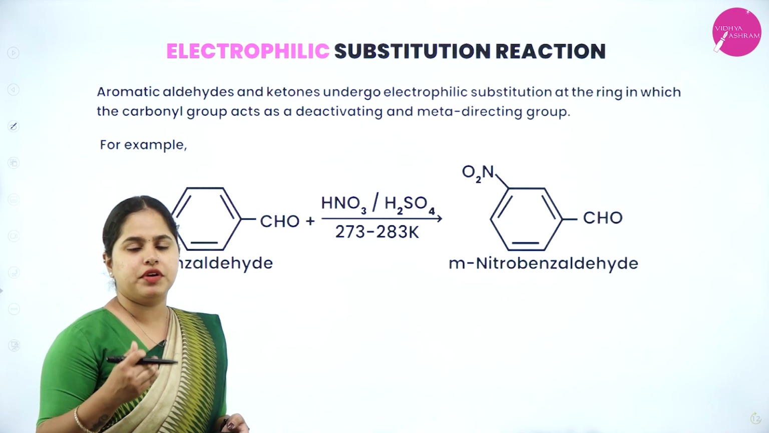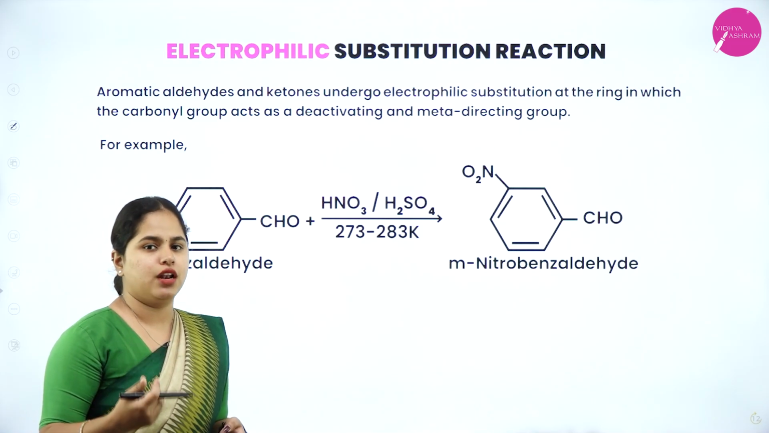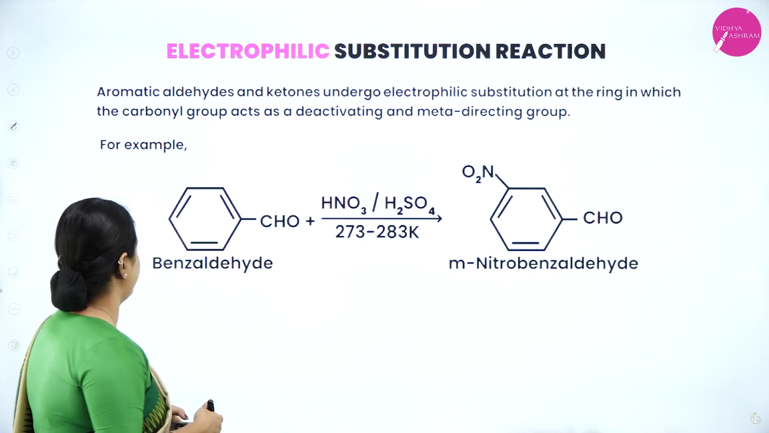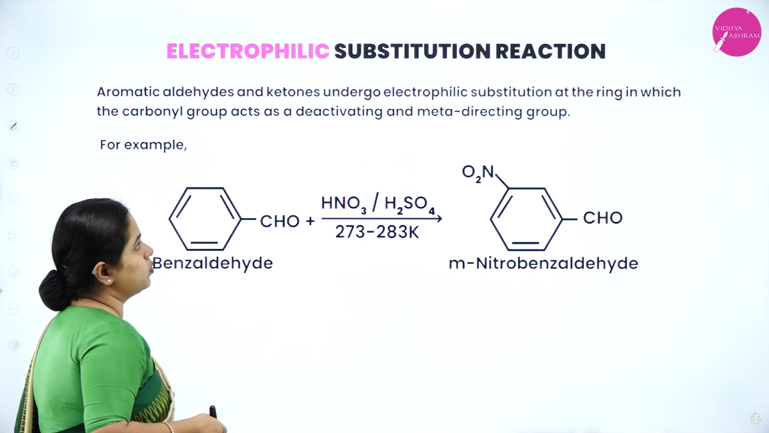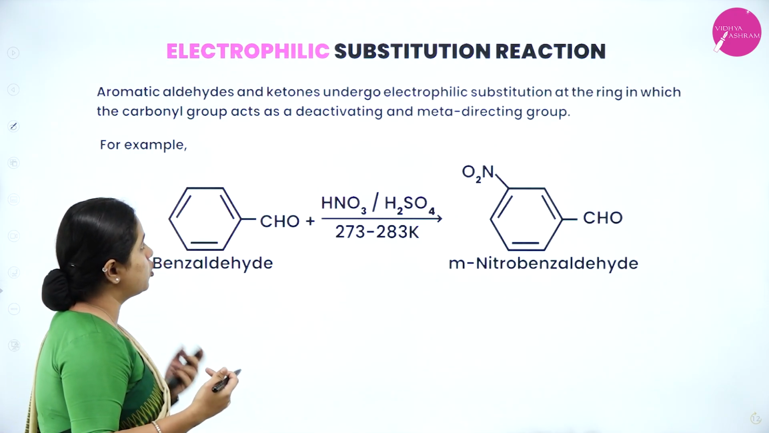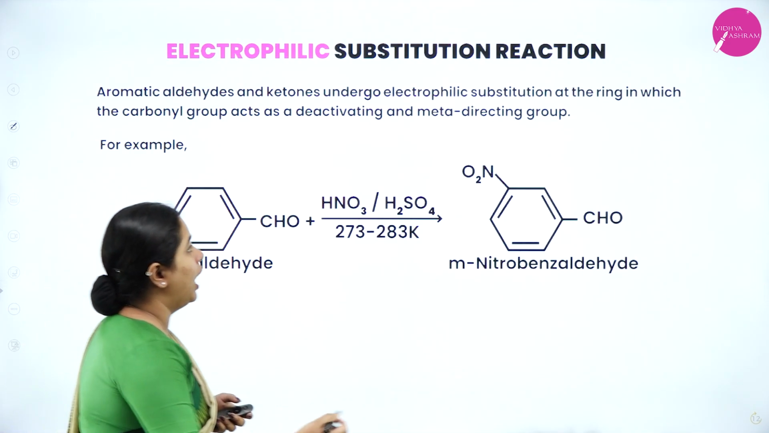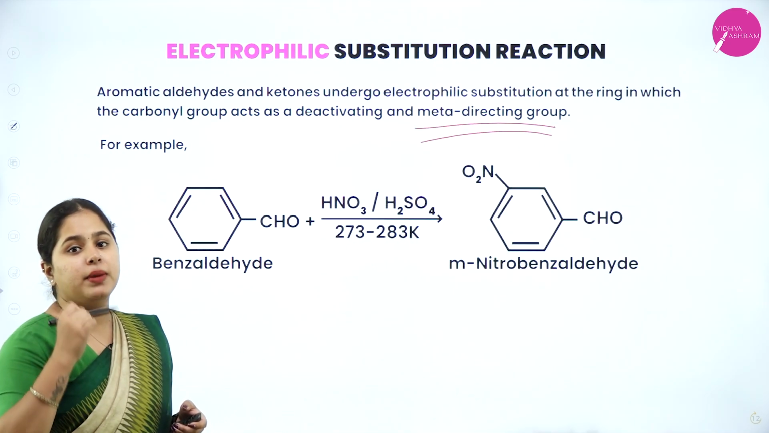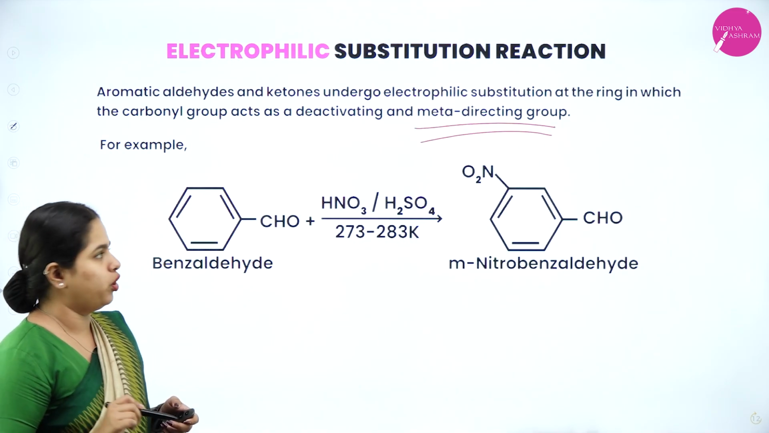Clear? So till now we were discussing the reactions involving alpha hydrogen. Now moving on to the next set of reactions, that is the electrophilic substitution reaction. Aromatic aldehydes and ketones undergo electrophilic substitution reaction at the ring, in which the carbonyl group acts as a deactivating and meta-directing group. So aldehydes are meta-directing groups. This is very important to remember.